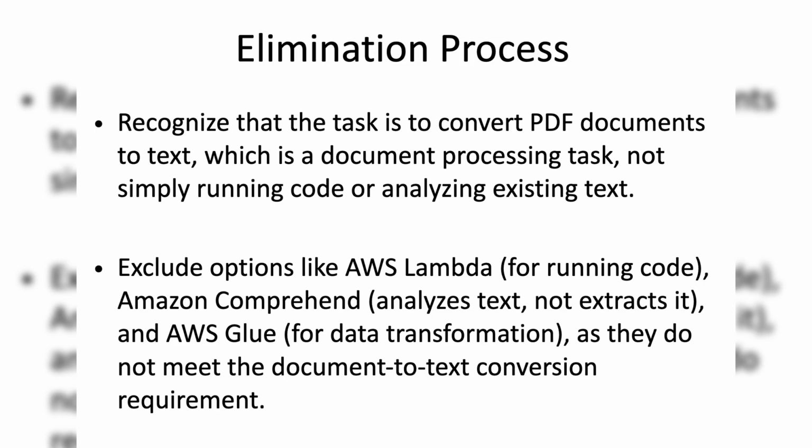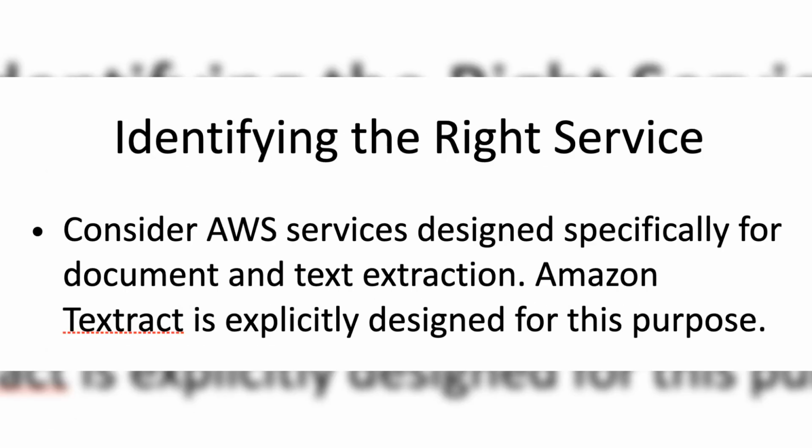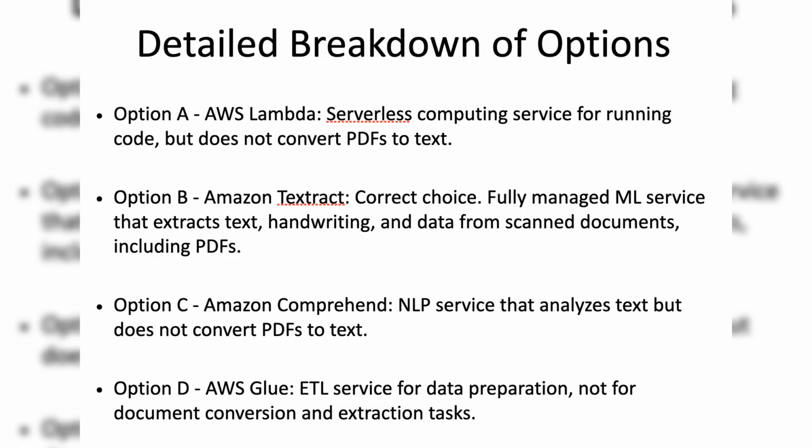Exclude options like Amazon Web Service Lambda, which is for running code, Amazon Comprehend, which analyzes text, not extracts it, and Amazon Web Service Glue, which is for data transformation, since they do not meet the document to text conversion requirement. Now identify the right service. Consider Amazon Web Service services designed specifically for document and text extraction. Amazon Textract is explicitly designed for this purpose.